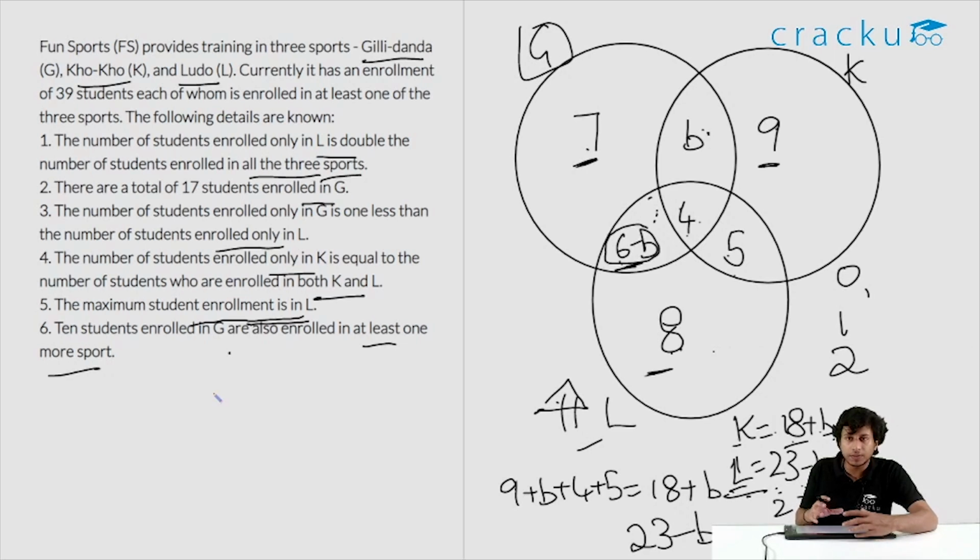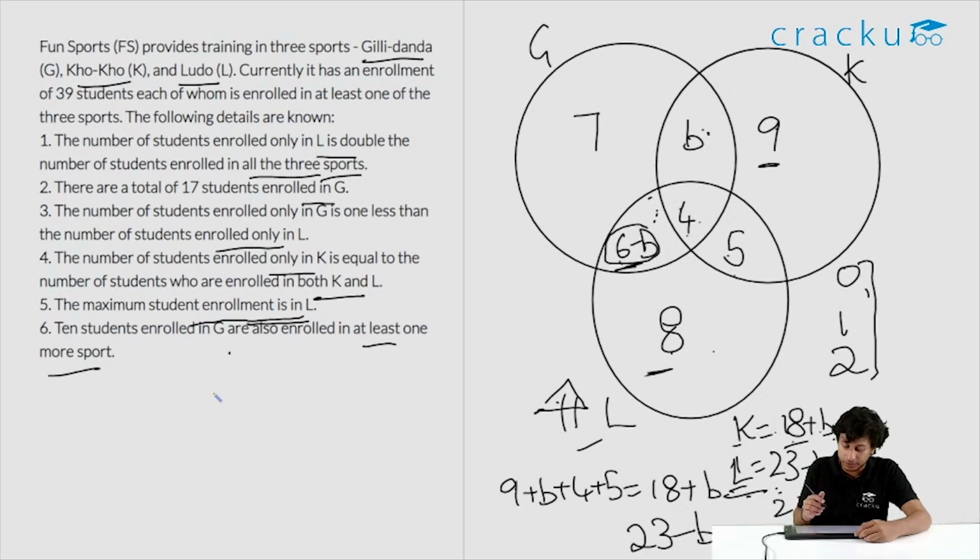We need not even check this because this value is lesser than 8. So naturally every time if this one works, we need not even check if the equation holds for Gilli Danda. That is because the number of students enrolled only in L is 8 and the number of students enrolled only in G is 7. So when this is greater than this, it naturally holds. We can check this. Let's say b is 2. Then this is 7 plus 4 is 11. The sum of these two is 6. This is 17. So we have 3 values for b. b can take the value 0, 1 or 2.